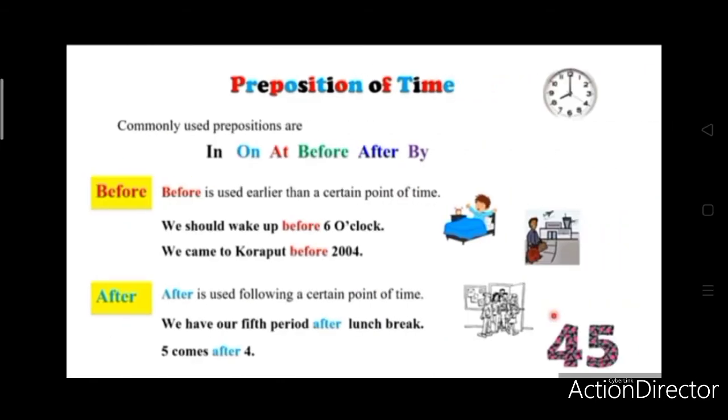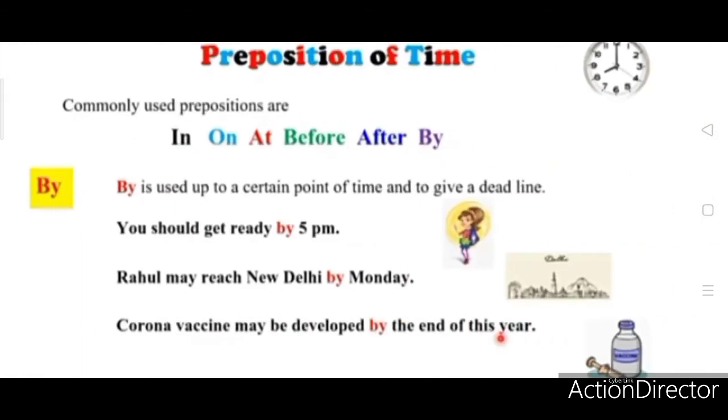Here also they have given another sentence: 5 comes after 4, not before. Then by. By is used up to a certain point of time and to give a deadline.